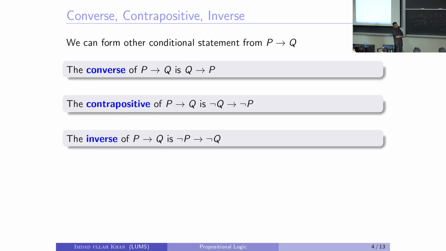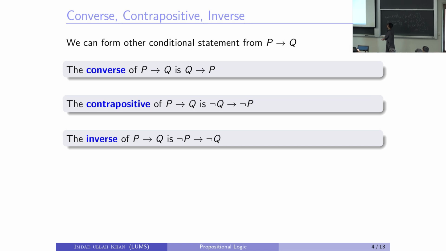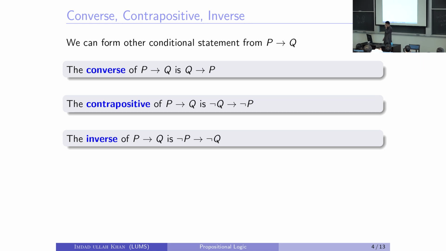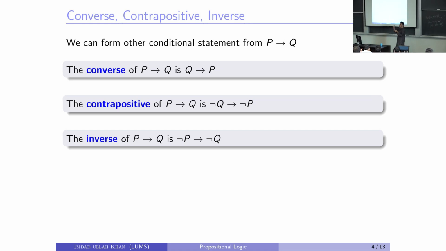Okay, so the next one I want to show you is making other conditional statements from one conditional statement. So we have a conditional statement. Somebody asked, and that's how we began this session, why do we give them different names, the P and the Q? Because if you pronounce it in a different order, P implies Q, you write Q implies P. What does Q implies P mean? If Q, then P, right? It's a totally different statement.